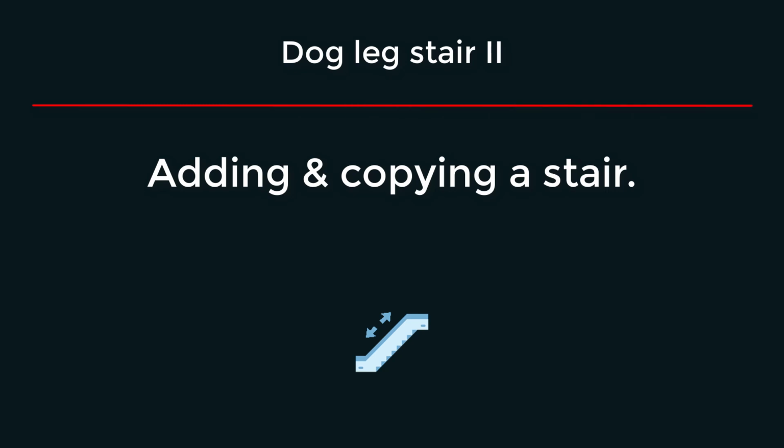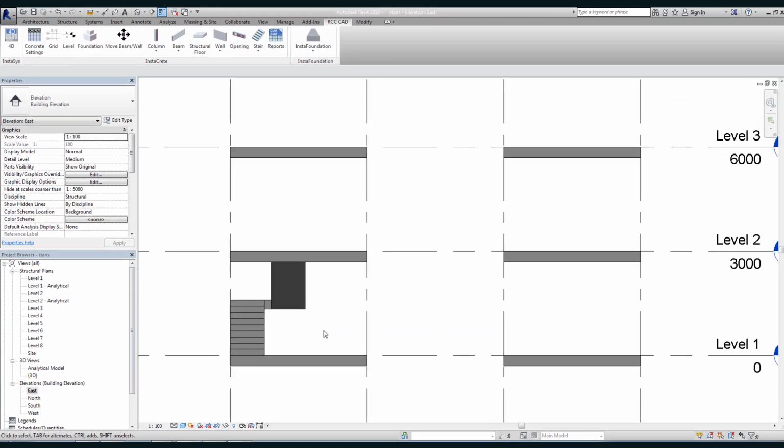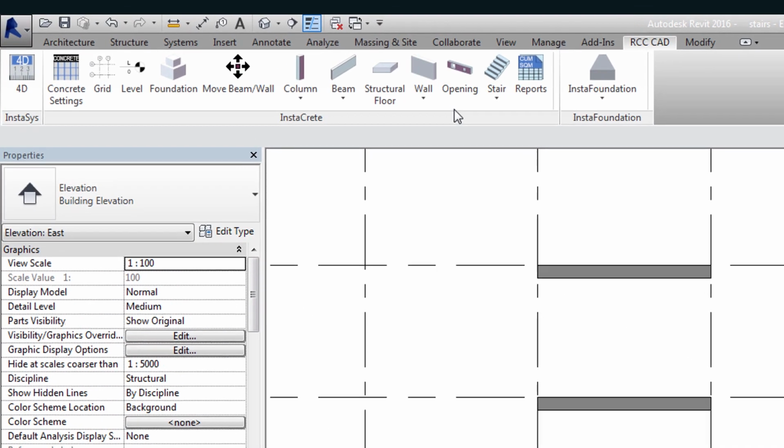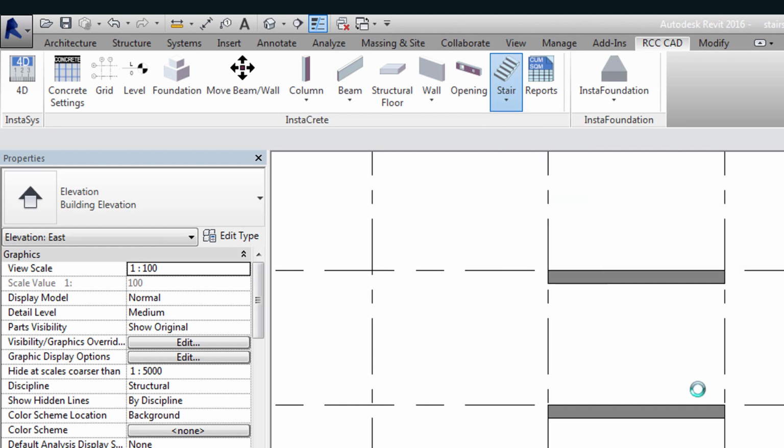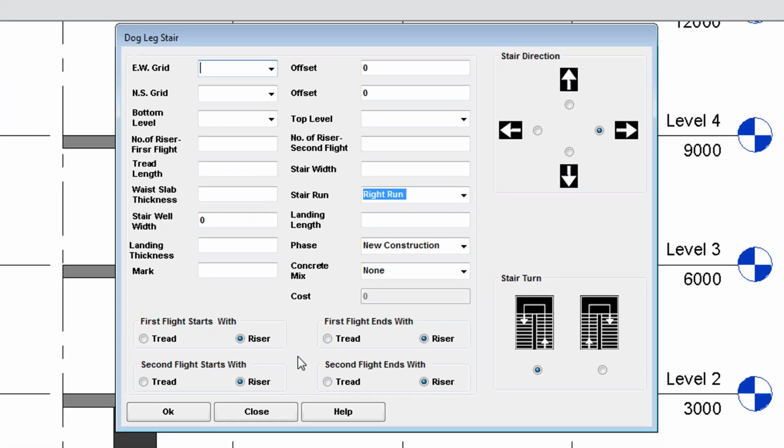In this tutorial, I will add a dog leg stair in a north-south direction. Let us open the east elevation. Open the dialog box. Select E for east-west grid line and 3 for the north-south grid.